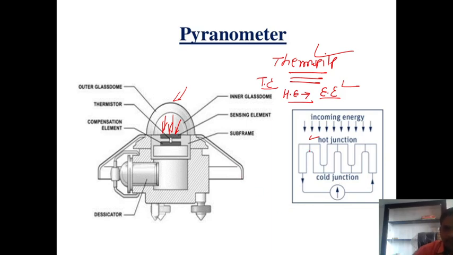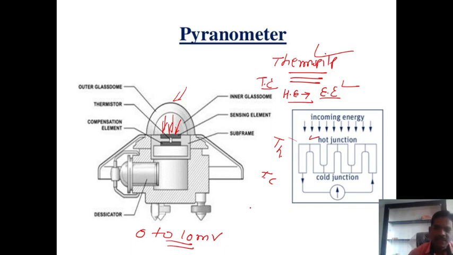Because of the temperature difference between the hot junction and the cold junction, the EMF will be generated here. After the EMF, meaning voltage, is generated, the range is from 0 to 10 millivolts. This much voltage will be generated, and it can be read, recorded or integrated over a period of time with regular calibrations.